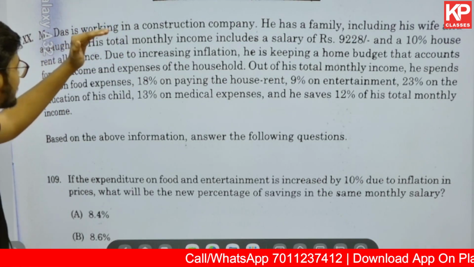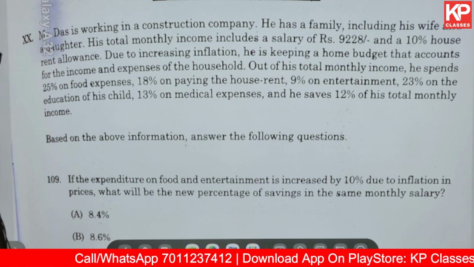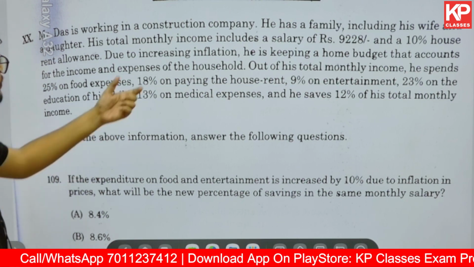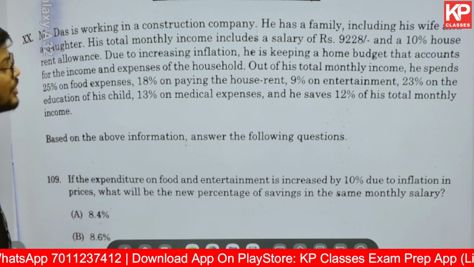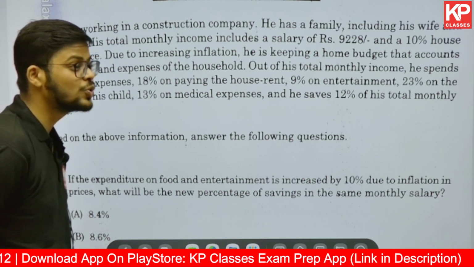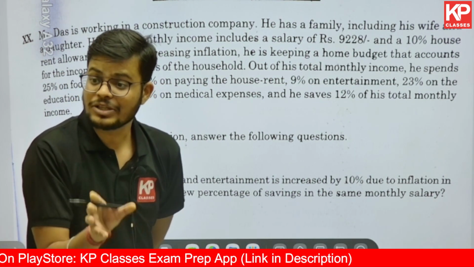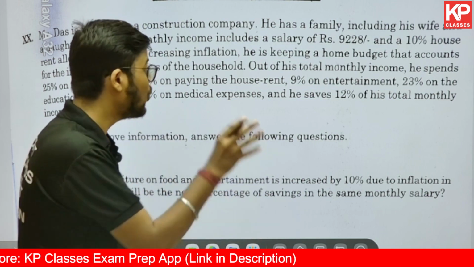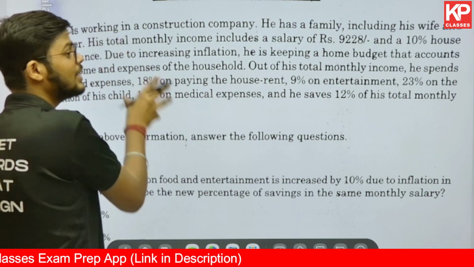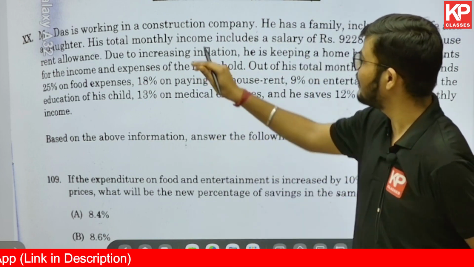It says, Mr. Das is working in a construction company. He has a family including his wife and a daughter. His total monthly income includes a salary of 9,228 and a 10% rent allowance is also there. That means his basic salary is given, that is 9,228, and along with that he gets 10% rent allowance on his salary, right? So we will be talking about it.